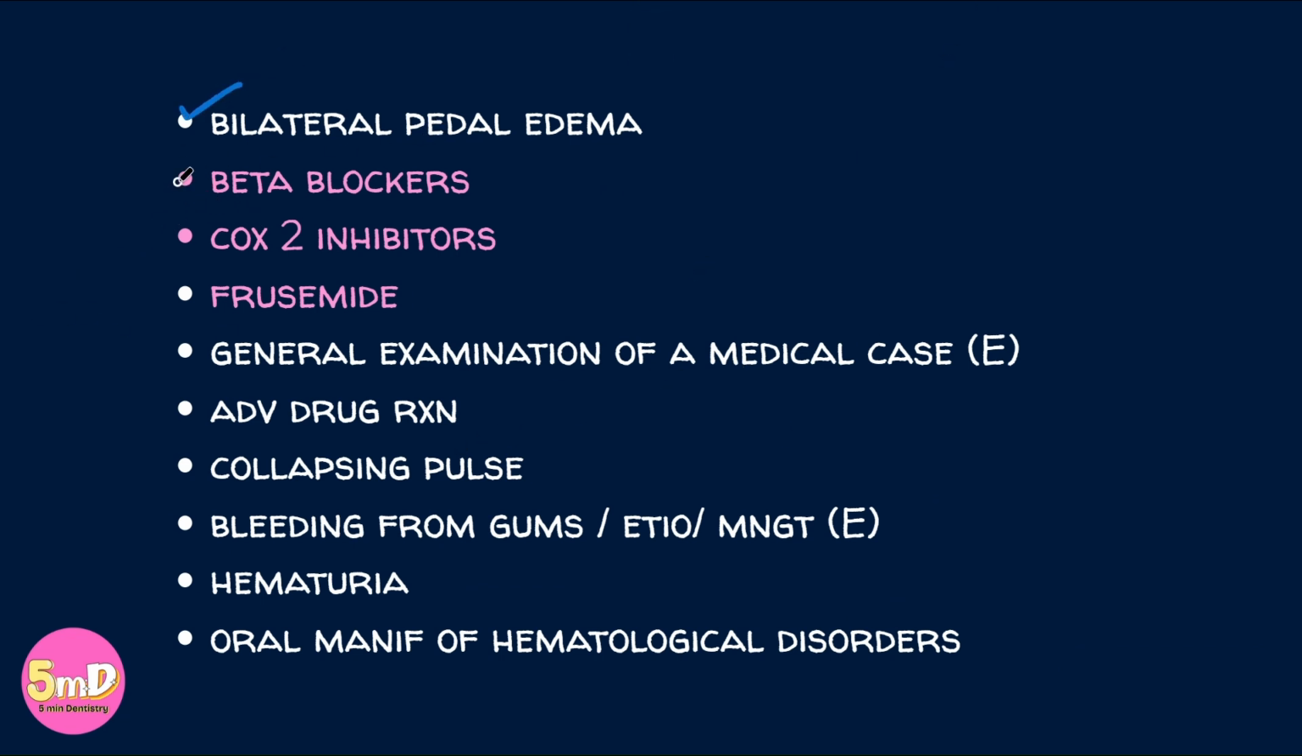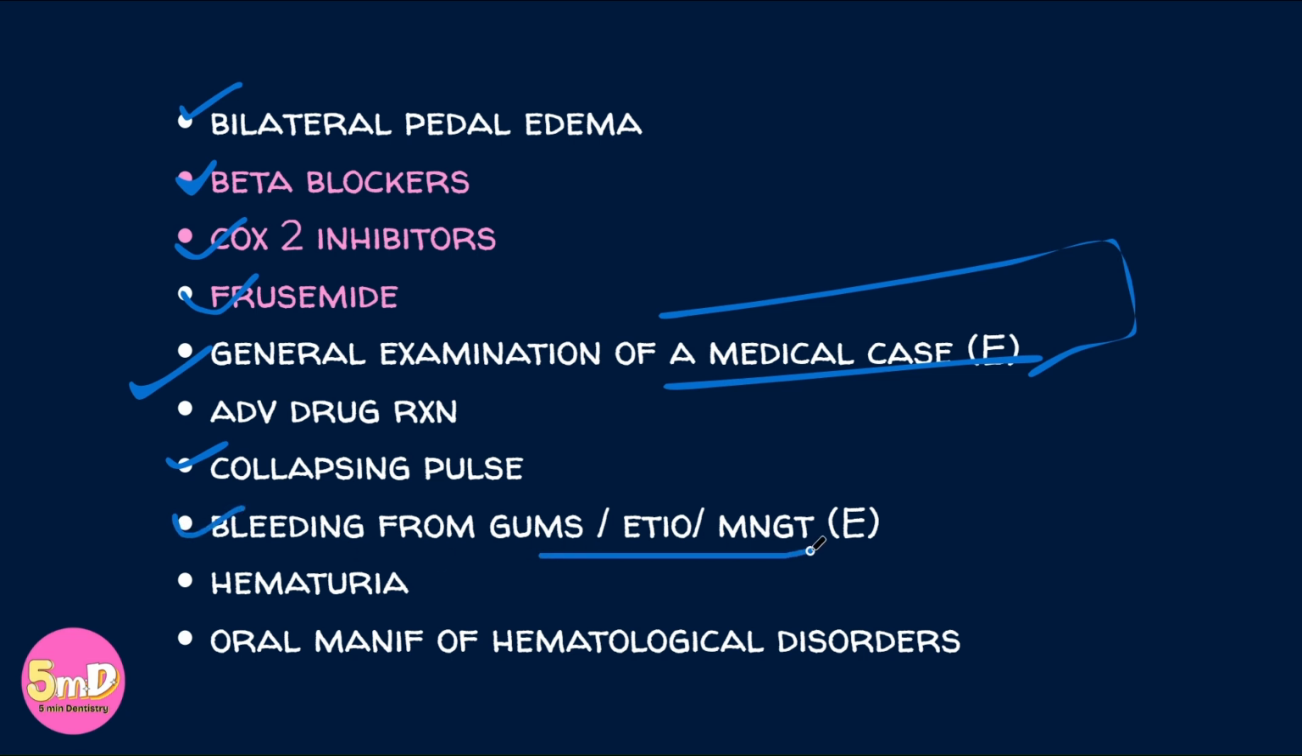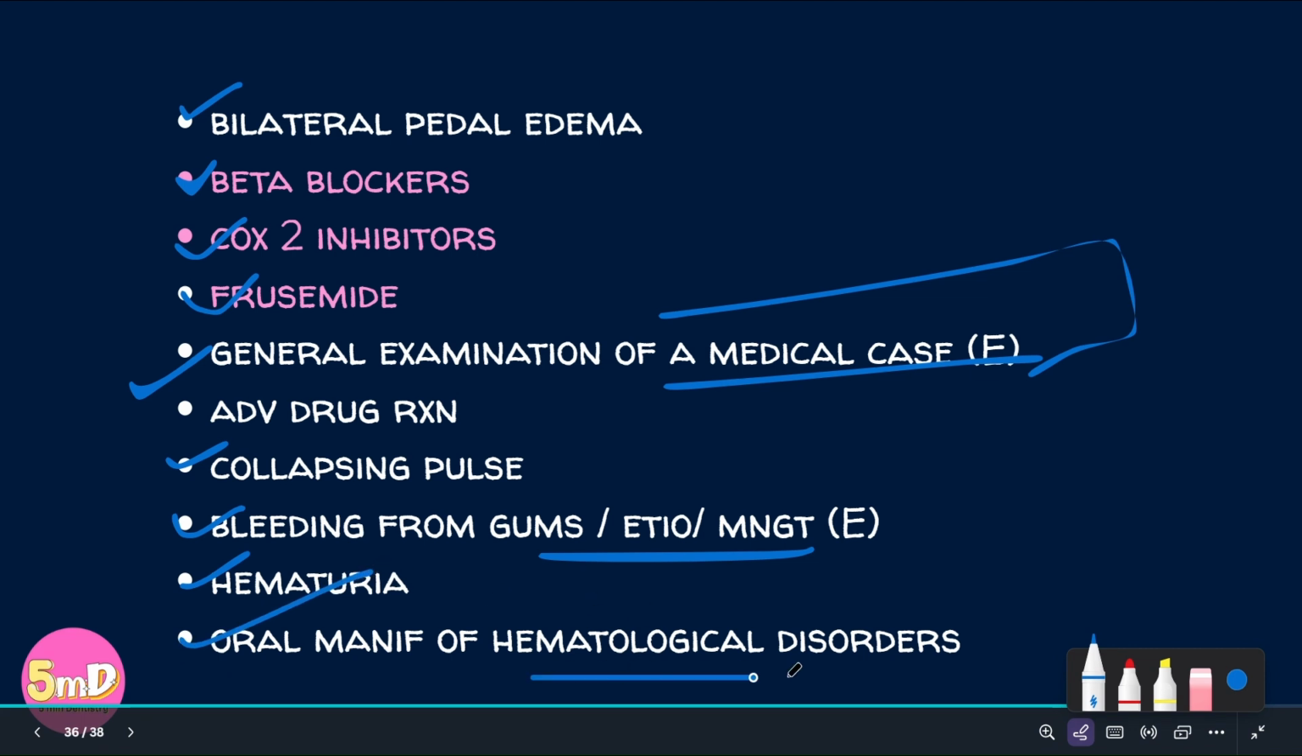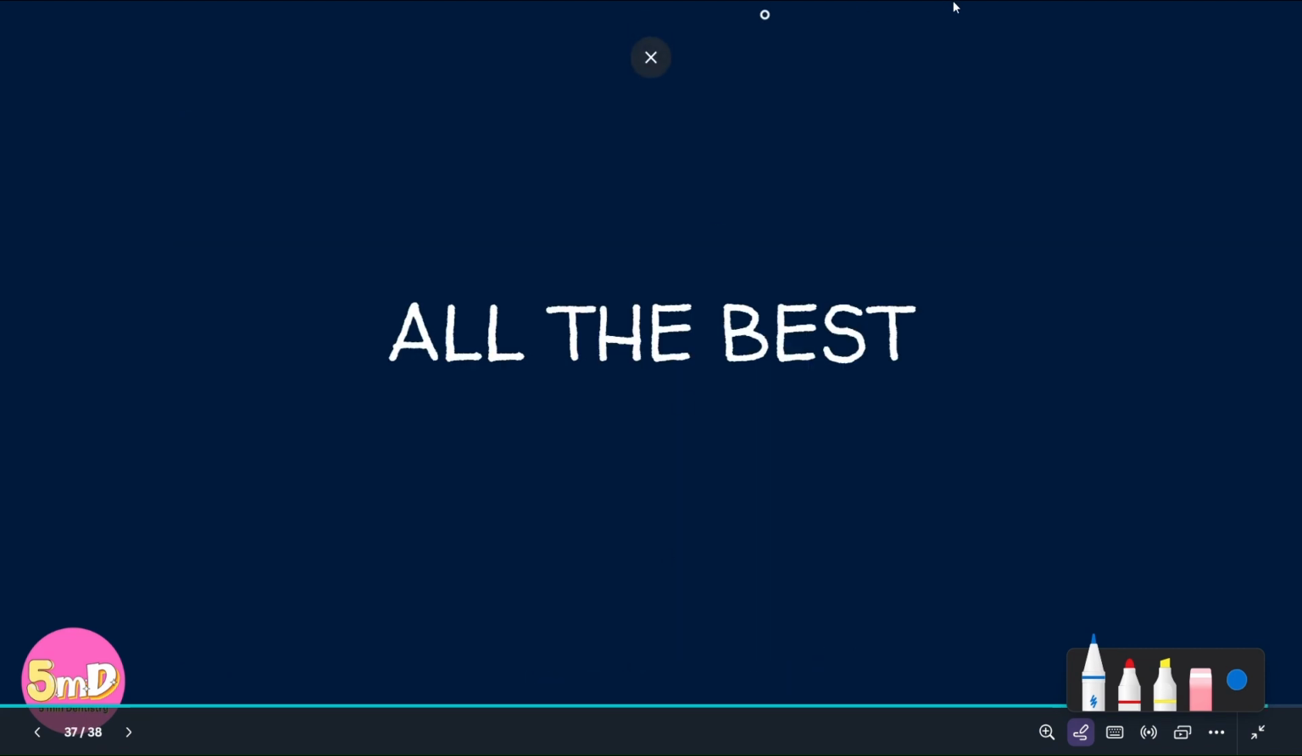Bilateral pedal edema, one clinical feature, beta blockers, COX-2 inhibitors, furosemide, general examination of a medical case, practical question, adverse drug reaction, collapsing pulse, what it is, bleeding from gums, etiology and management, refer your perio book, hematuria, oral manifestations of hematological disorders. So these are the major questions that have been asked in the past 15 to 20 years.